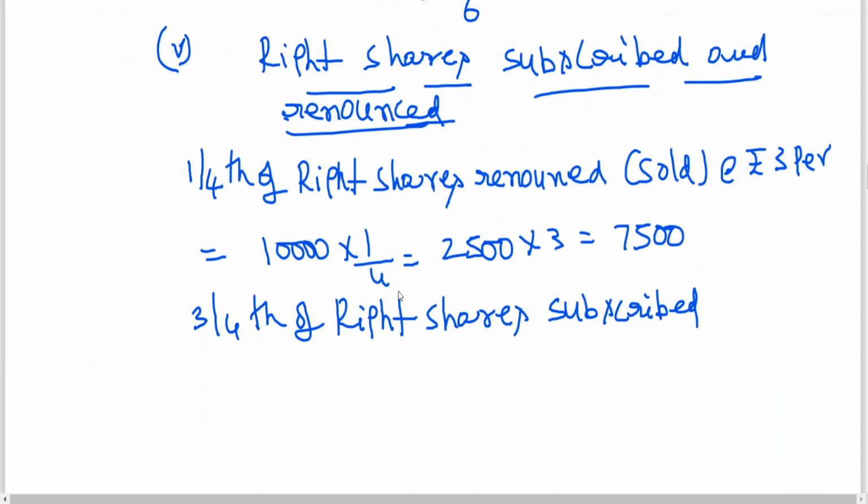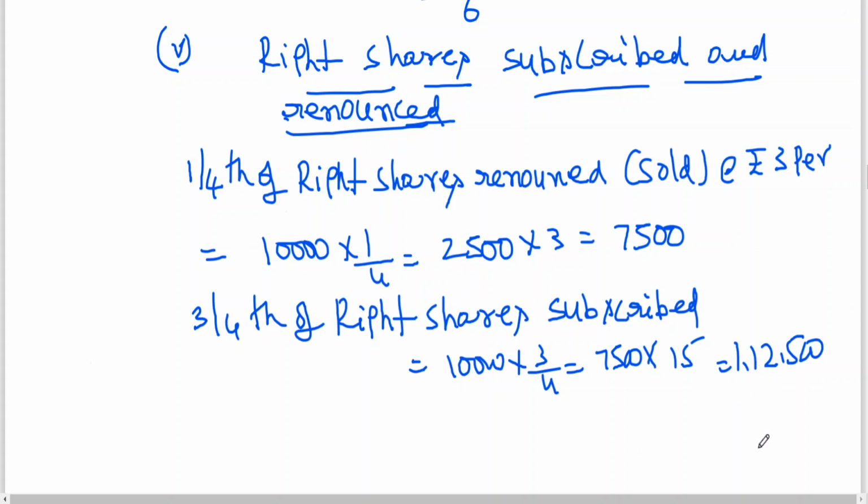That is 10,000 into 3 by 4, 7,500 shares. What is the value? 15 rupees per share, 7,500 into 15, it is coming to 1,12,500. This is the value of right shares subscribed. Are you all following? Next, carrying amount.